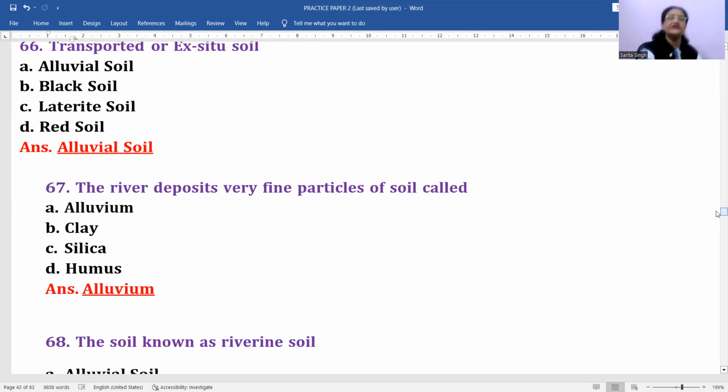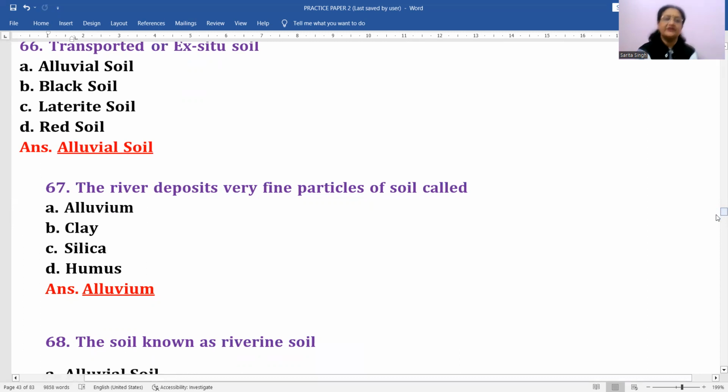But the transported soil या ex situ soil जो है, ये alluvial soil होता है, because the particles are taken from different parts by various agents of erosion, and these are deposited at some other place, right? So this is how this soil is formed. So it is called transported soil, right?